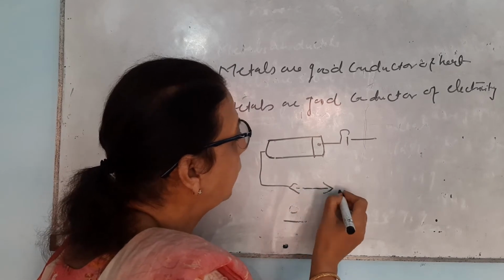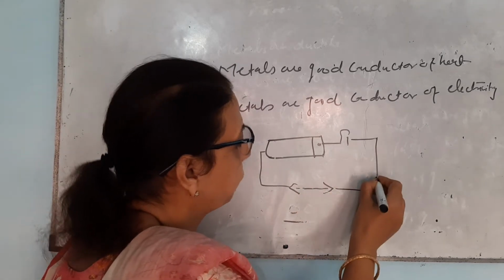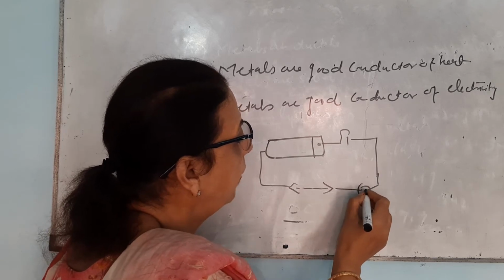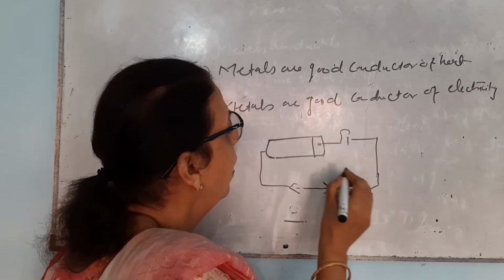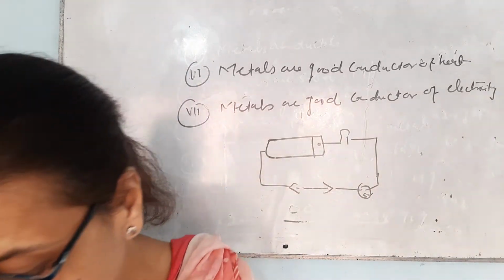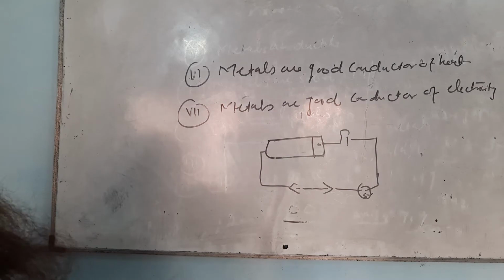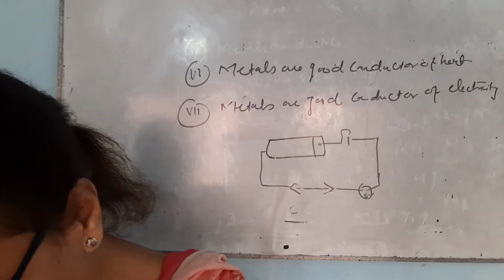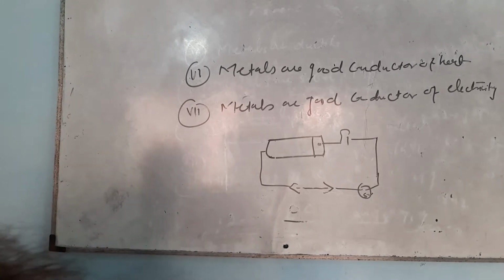Here put the metal whose conduction you want to see, then put one switch here. When the switch is on, the bulb will start glowing. In this manner you can very easily see that metals are good conductors of electricity.